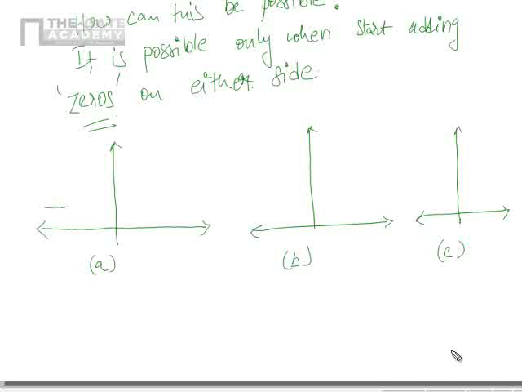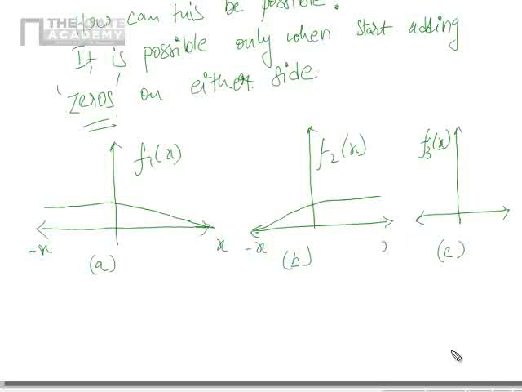Let me say it is going to be like this. It becomes 0 here. Now let me take another case here, like this. Let me call these f1 of x, f2 of x, f3 of x.